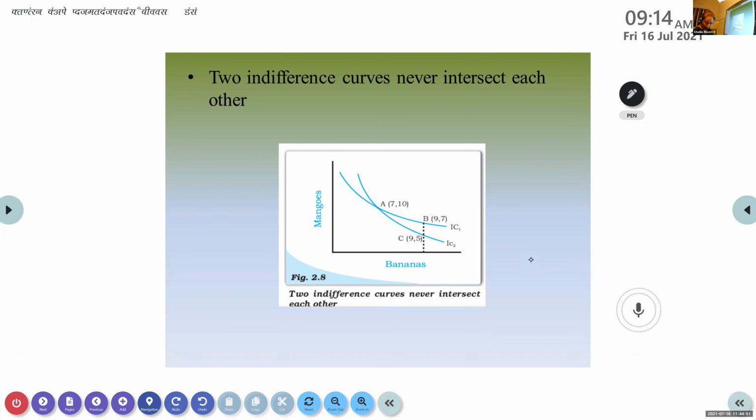So any point if you take on one indifference curve, here point B and point A, on which indifference curve is it lying? Which indifference curve? Abhijit? Abhijit, can you hear me?